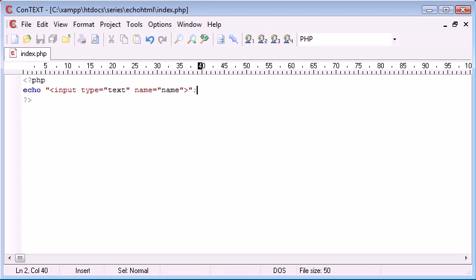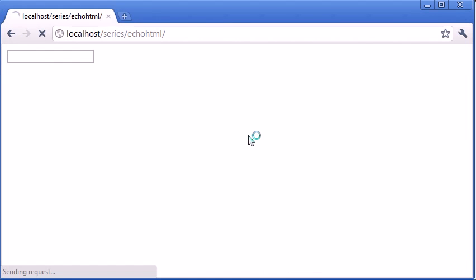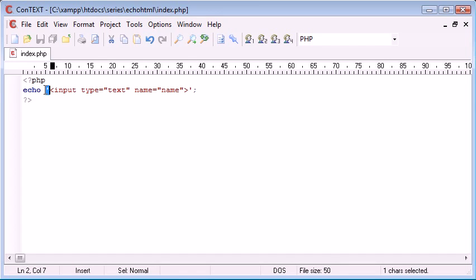So how can we resolve this if we need to use double quotation marks inside? Now, there are one of two ways. The first way to do this is to change the double quotation marks on the outside of your string to single quotation marks, and you can see that if I refresh, we don't produce any error, so this has worked. Also, using single quotation marks is a lot quicker, so we're processing this whole line a lot quicker than we would be if we were using double quotation marks.